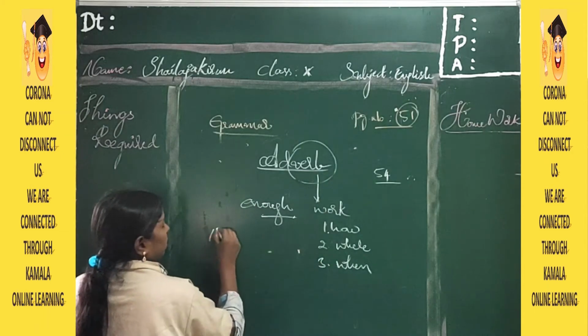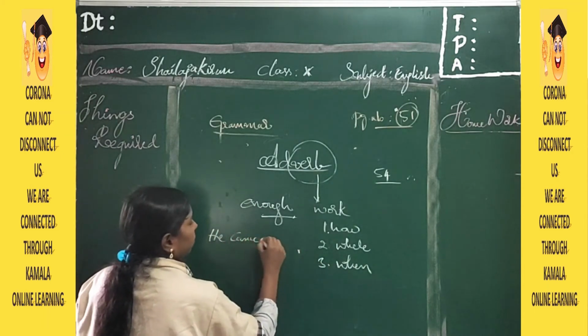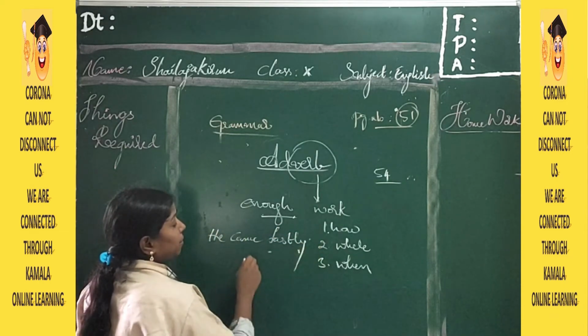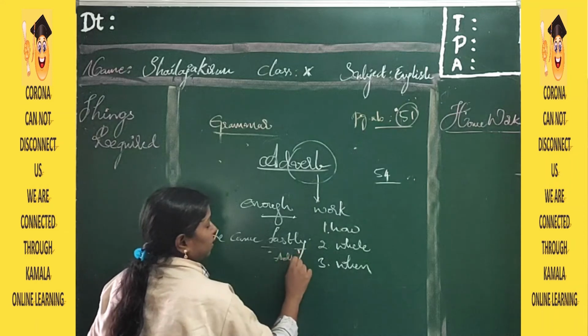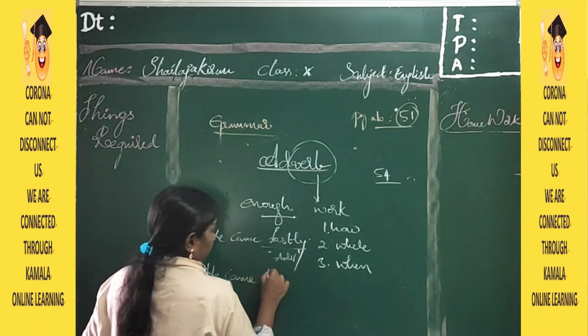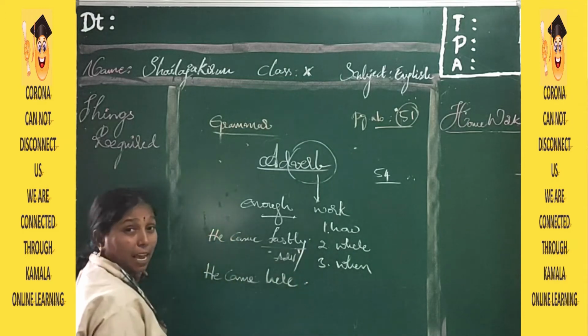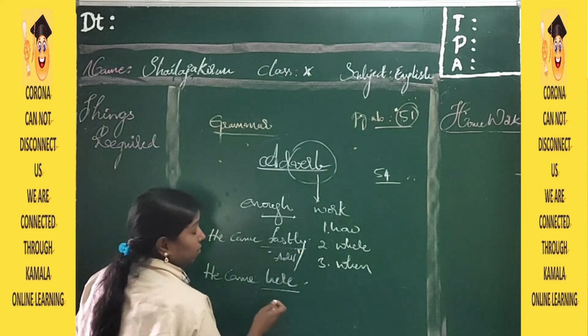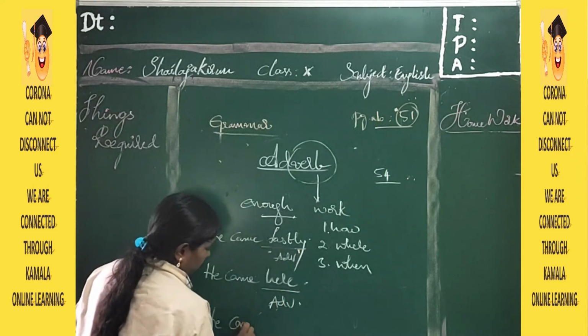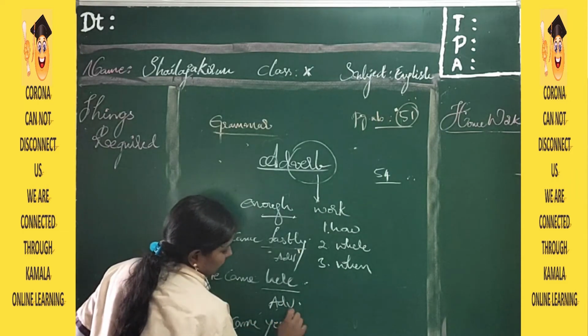And how can it tell us? See here. He came fastly. How did he come? Fastly. So this is adverb. He came here. Where did he come? Here. This is adverb. He came yesterday.